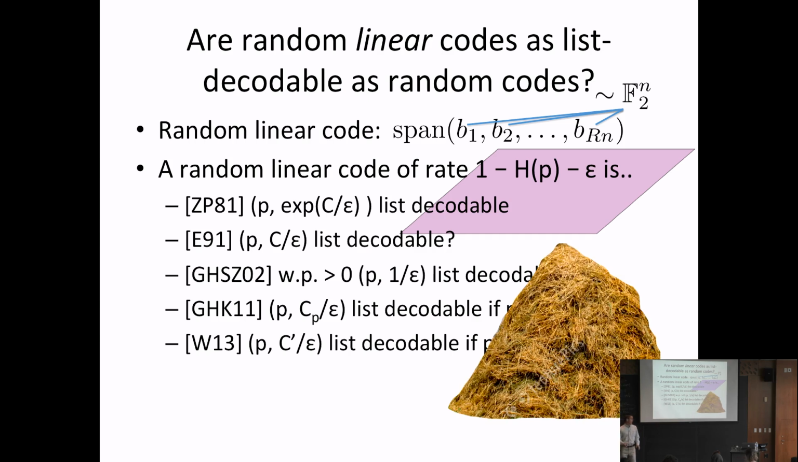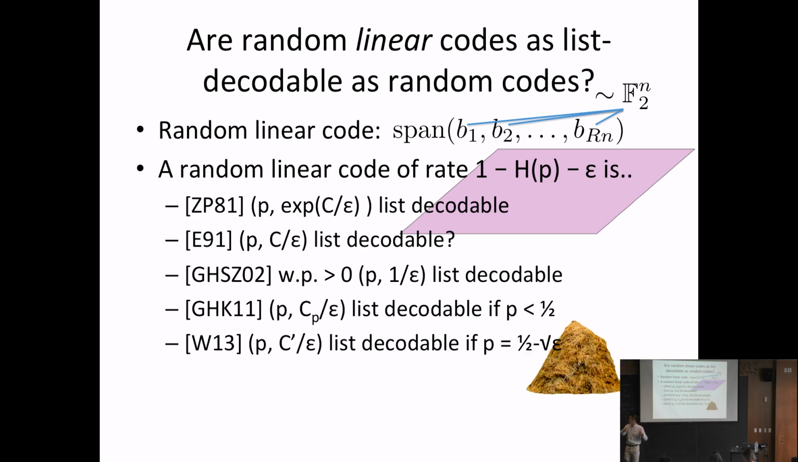Okay, so what have we done? We had our universe, which is all codes of this rate, and we said it was a haystack, and we shrink our universe to linear codes. Then we know that we still have a haystack. We know most linear codes also have this list decoding property.